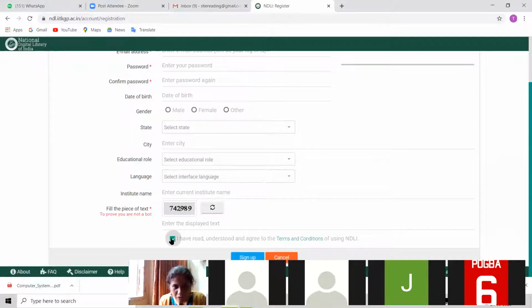So click on that box. You have to click on that box and fill the details. I'm not doing it now. And you have to click on sign up. Okay. Then you will get one message in your mailbox to activate your National Digital Library account, and they will give you a link to activate that, just like Enlist. And I think you have to click on that link.